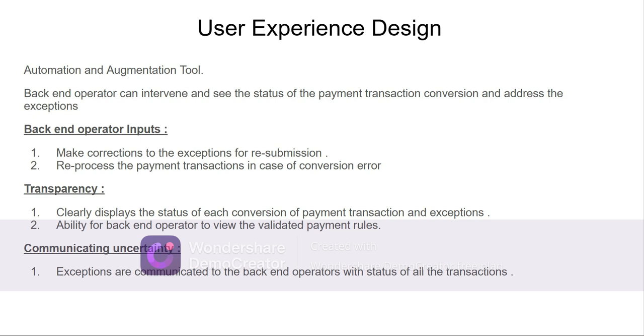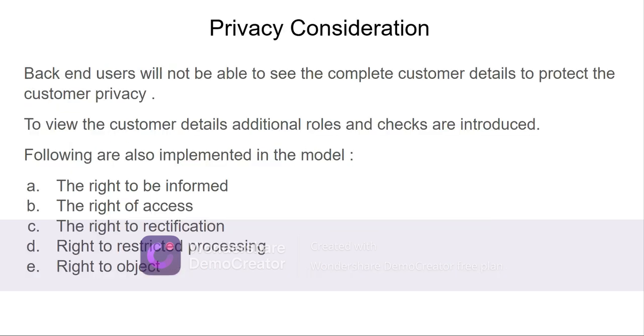Transparency clearly displays the status of each conversion of a payment transaction and exception. Ability for the backend operator to view the validated payment rules. So communicating the uncertainty, exceptions are communicated to the backend operators with status of all the transactions. Privacy consideration, backend users will not be able to see the complete customer details to protect the customer's privacy. To view the customer details, additional roles and checks can be introduced.